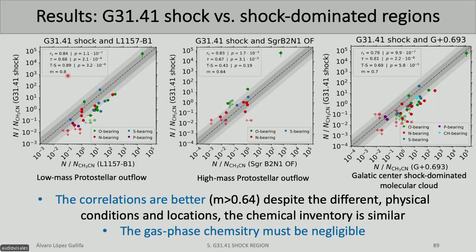And also, if we have the grain mantle composition and these shocks erode the grain mantle and send the molecules to outer space, and we are detecting the same molecules in different shocks, it means that there is no gas phase chemistry, that the molecules barely interact with each other in space, because otherwise the chemistry should be different.